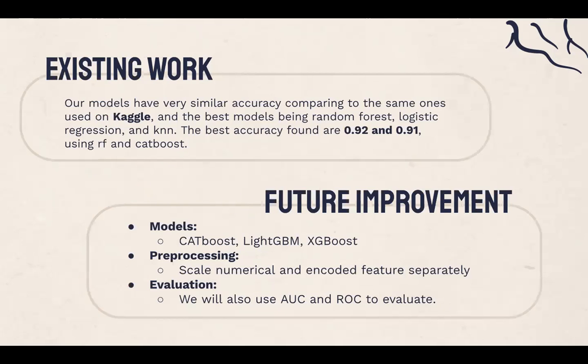We achieved very similar accuracy compared to the same models used on Kaggle, with the best models being random forest, logistic regression, and k-nearest neighbor. The best accuracies found on Kaggle are 0.92 and 0.91 using random forest and CatBoost. For future work, we're going to try out more models, including CatBoost, LightGBM, and XGBoost. For pre-processing, we're going to scale numerical and encoded features separately. We'll also be using AUC and ROC to evaluate our models.